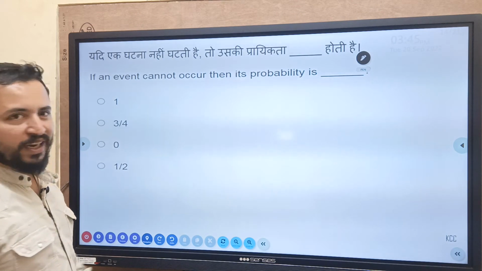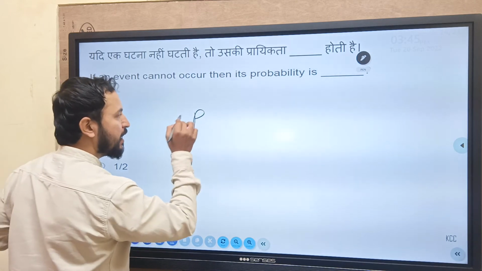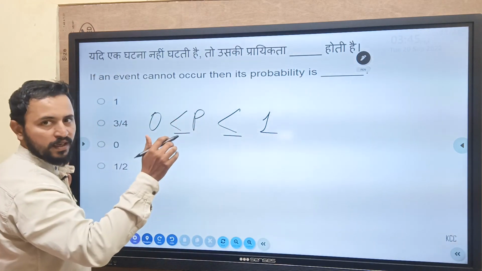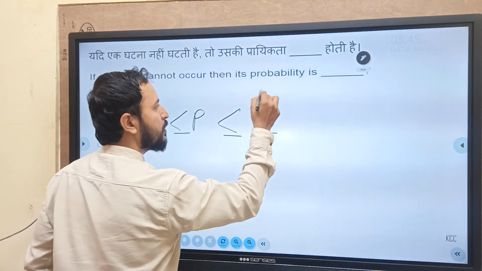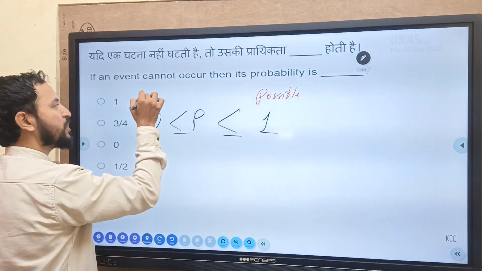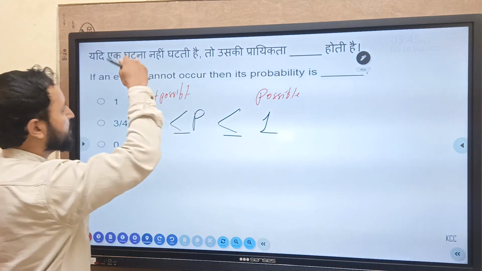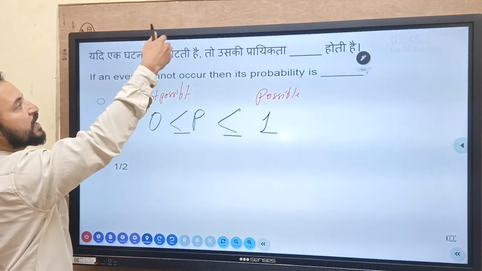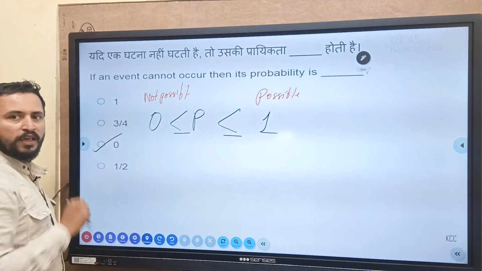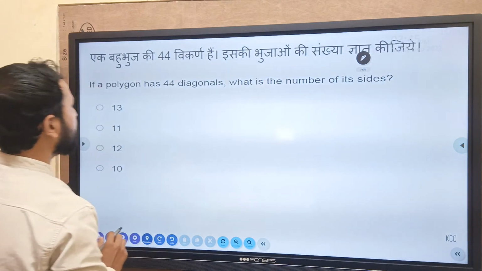Probability. Event cannot occur. The probability means a probability, remember. The probability of any event lies between 0 to 1 always. Okay, possible events को क्या बोलते हैं हम? Possible event को बोलेंगे हम ये 1, और cannot occur, not possible को हम बोलते हैं 0. The probability of something event cannot occur, ठीक है, एक घटना नहीं घटती तो उसकी प्रायिकता क्या होगी? तो ये होगी बेसिकली 0. अगर नहीं होता तो उसको आपको लिखना है 0, अगर वो होगा पॉसिबल होगा तो उसे आपको लिखना है 1. मूविंग अहेड नेक्स्ट.